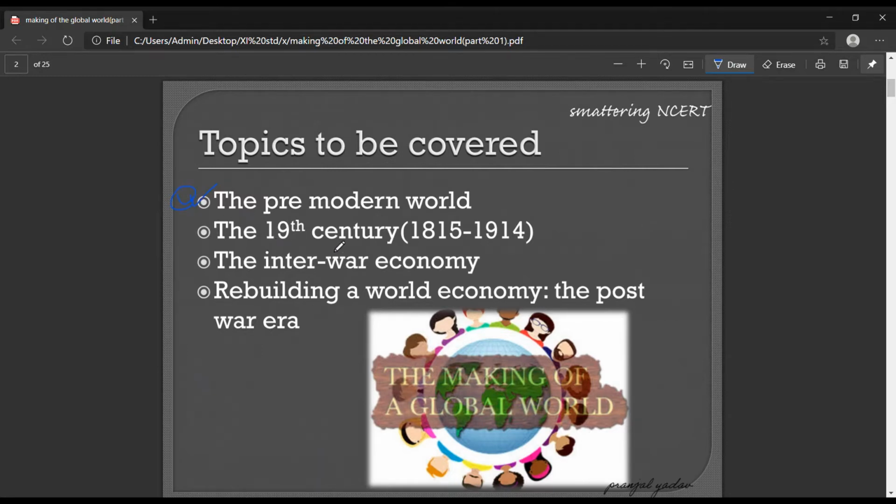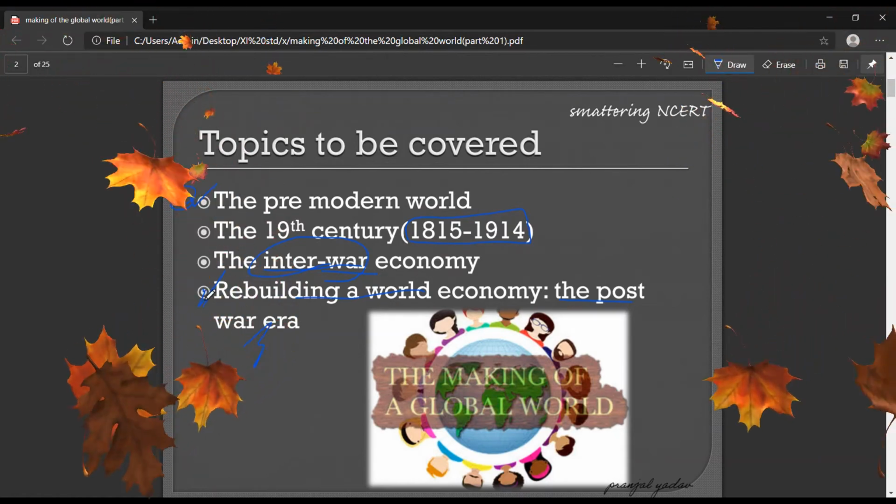Then you have the 19th century, that is the period from 1815 to 1914. Then we have the interwar economy. You might be knowing about both the world wars, World War I and World War II. So what was the economy of all the countries and how the economies got affected collectively, we'll be studying in this part. And the last part is the post-war era. It means what happened after the war. The war would have destroyed the economy of all the countries, so people needed to rebuild that economy. So how they rebuilt their economy, we'll be studying in this last part of the chapter.